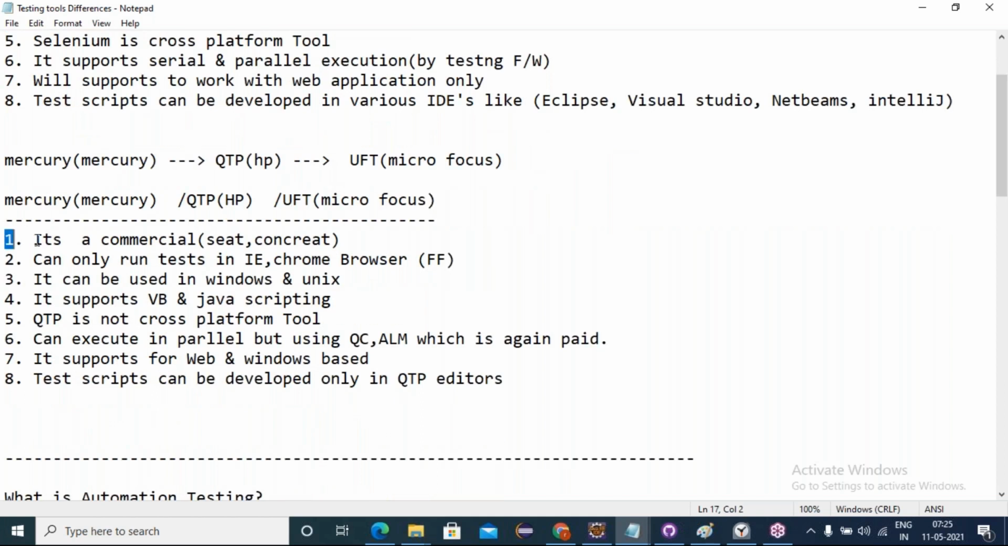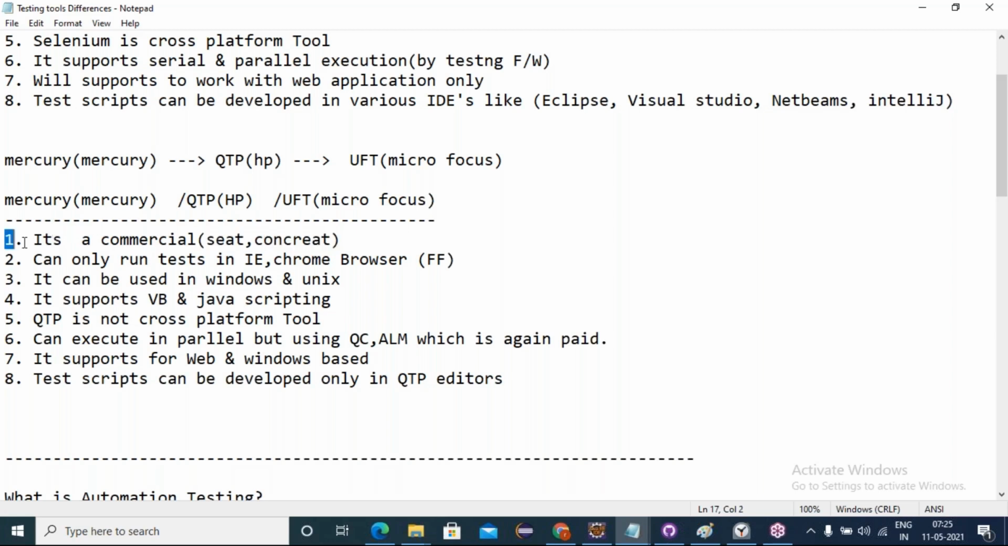First point: it's a commercial software. QTP UFT is a commercial, licensed software, either a seat license or a concurrent license. Seat means single user, concurrent means multi-user. Anyhow, it is a purchase. The software contains an .exe file. We have to purchase it and install it in our computer.